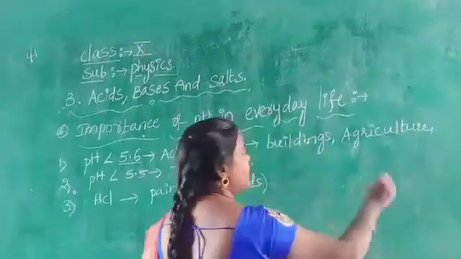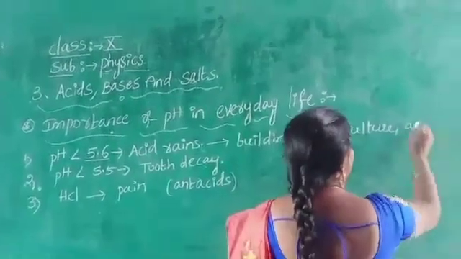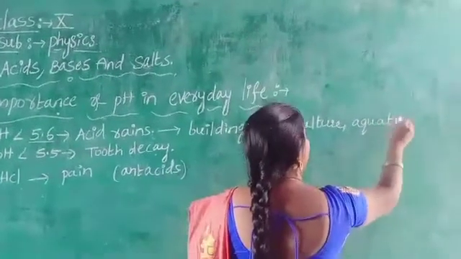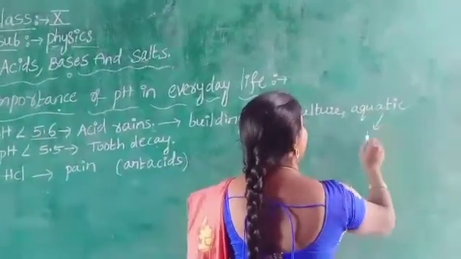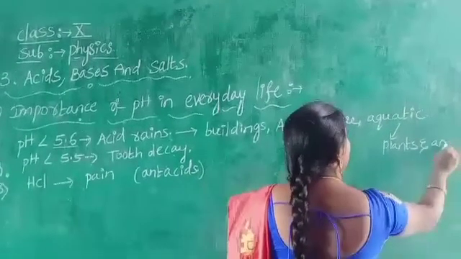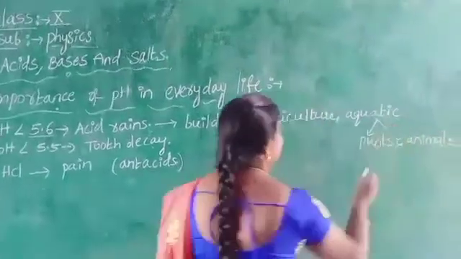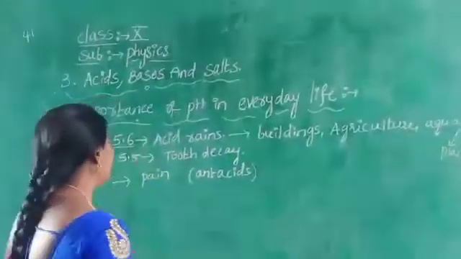These acid rains are very dangerous to aquatic organisms, like plants and animals. Very dangerous. Okay, next one.